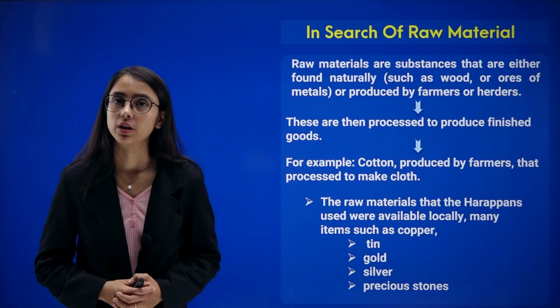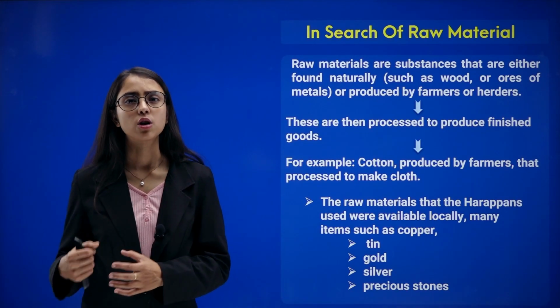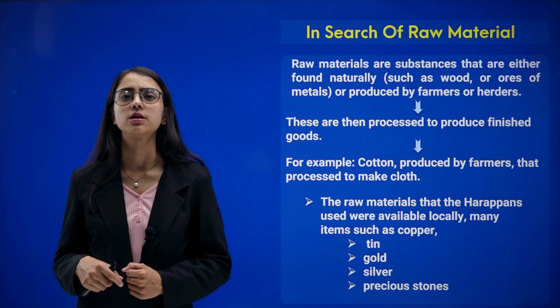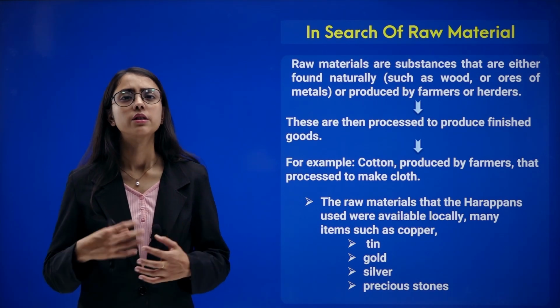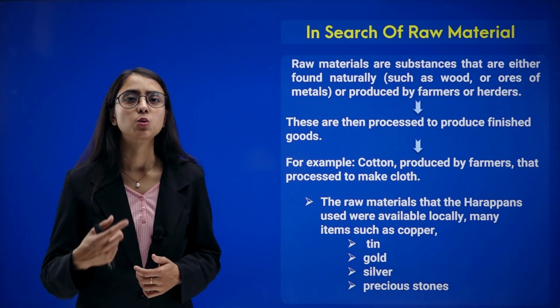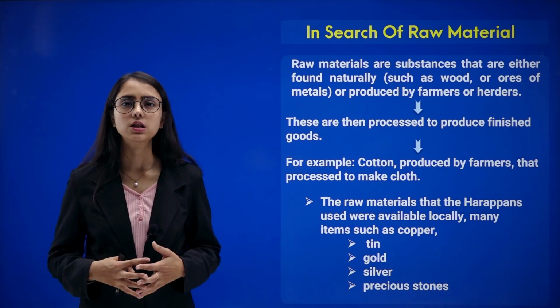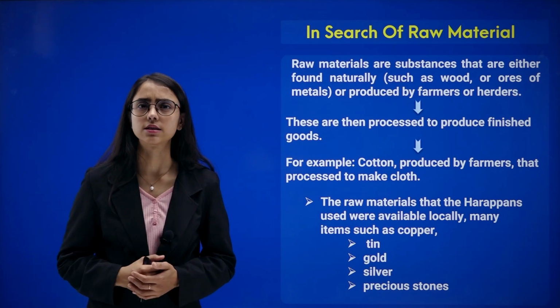In search of raw material. Now we discussed that there were craftsmen who used to work in their workshops. There were men and women who used to work at their home in order to perform their craft and make goods out of it, for example, cloth, pots, tools, etc. But where did the raw material come from? To make all these things, you need some raw material, doesn't it?